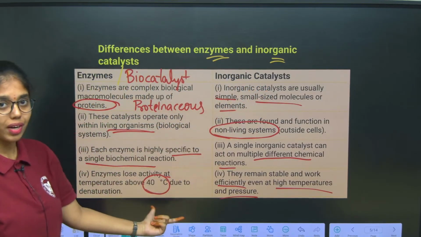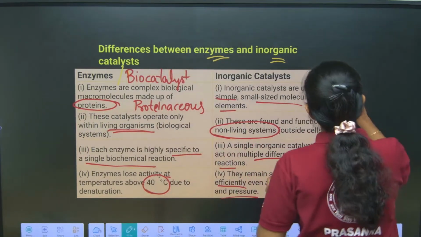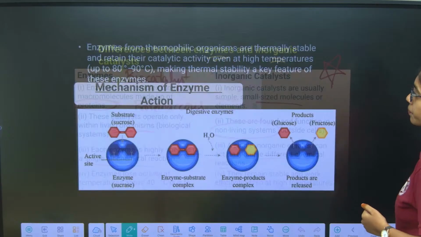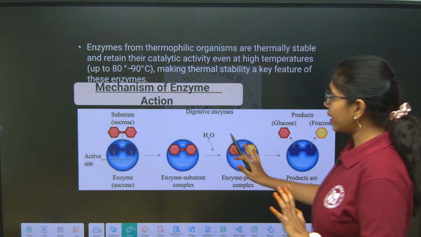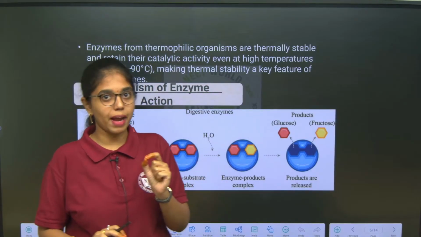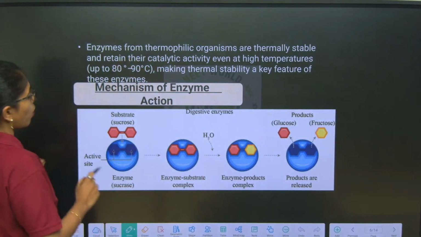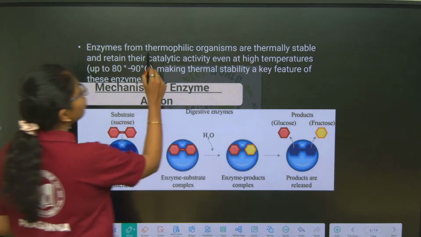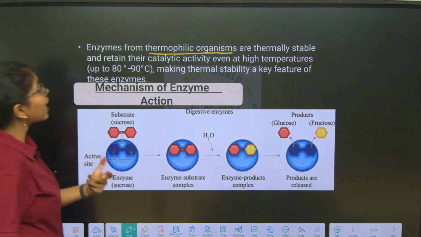These differences are clear, right? They are highly important. Take note of it, or you can take a screenshot of it also. And now you look here, as temperature is one of the factors and limitations of the enzymatic activity, here we have this point which says that enzymes which are derived from thermophilic organisms are thermally stable.